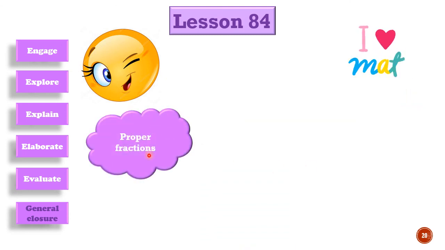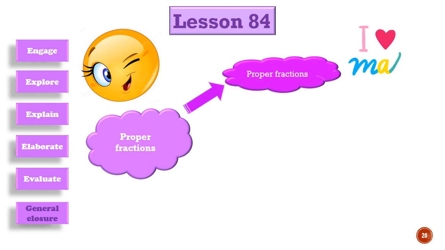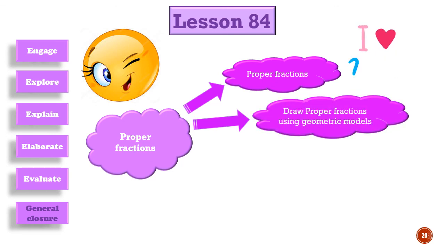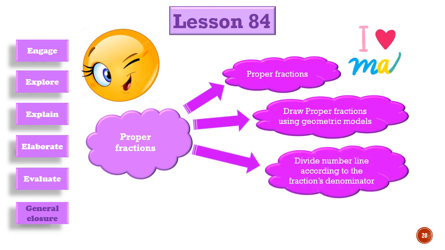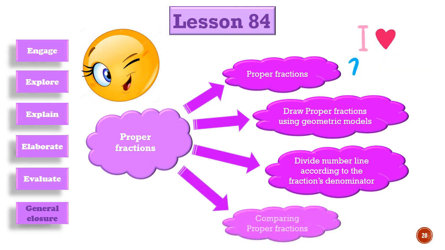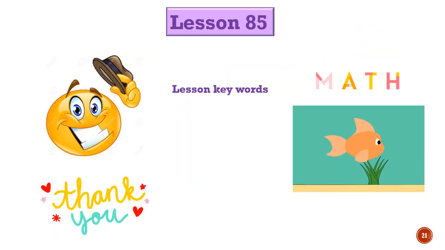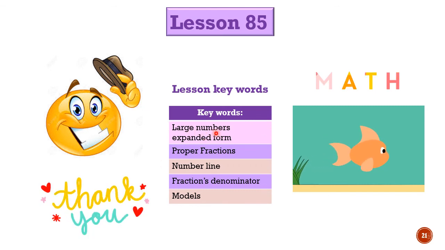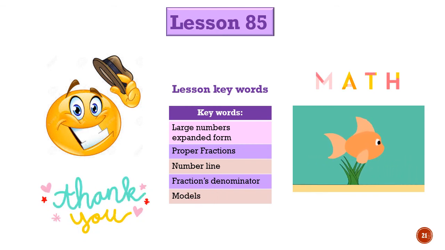Here we have proper fractions. We talk about proper fractions which have a numerator more than 1. Here we draw proper fractions using geometric models like circles, bars, or squares, or anything else. Here we have a number line divided according to the fraction's denominator. Here we have comparing proper fractions. Next lesson we'll talk about large numbers, expanded form, proper fractions, number line, fractions denominator, and the models of these proper fractions. Thanks. Goodbye.